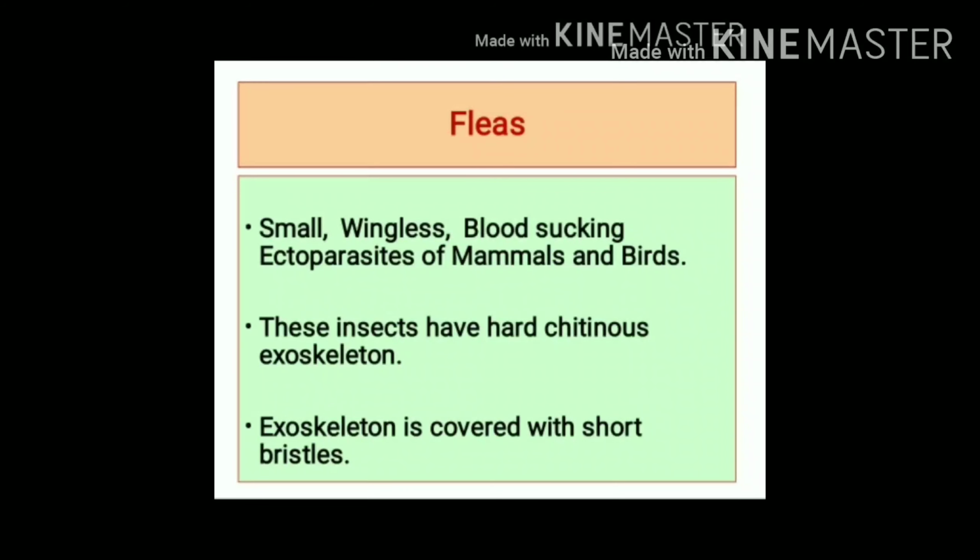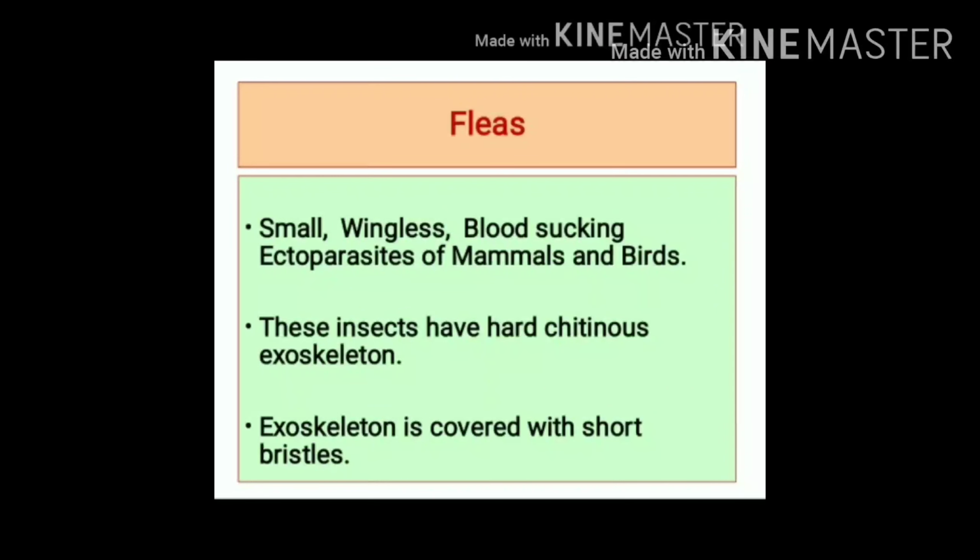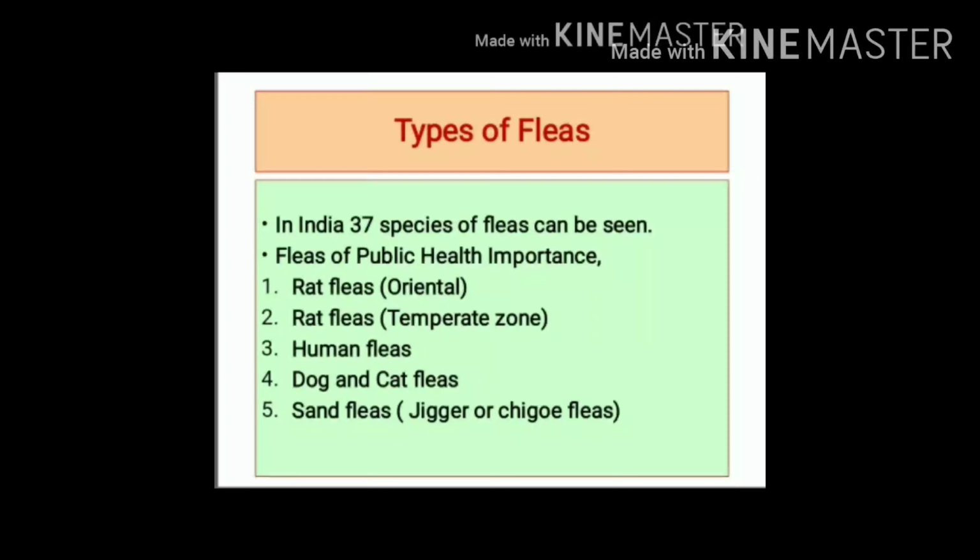Fleas are small, wingless, blood-sucking ectoparasites of mammals and birds. These insects have a hard chitinous exoskeleton. This exoskeleton is covered with short bristles. Types of fleas. In India, we can find 37 species of fleas.